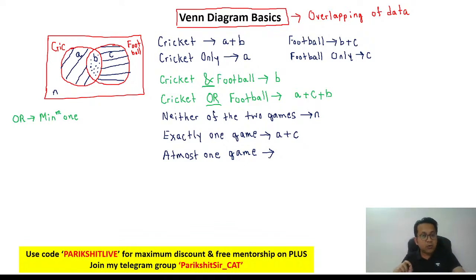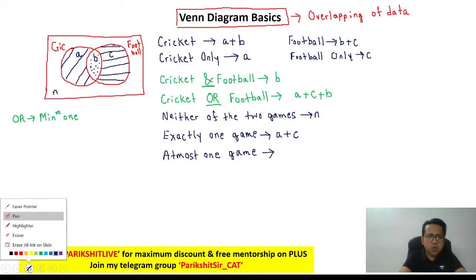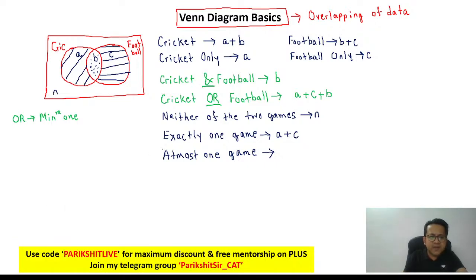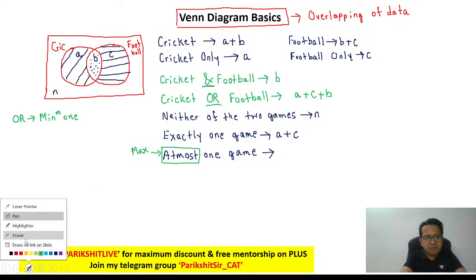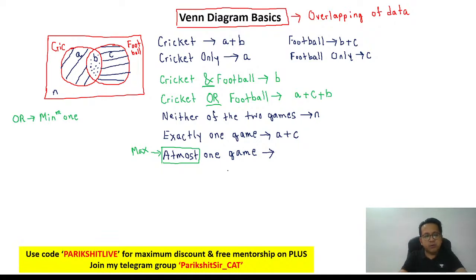Which alphabets would represent at most 1 game? Can you tell me? What is the meaning of at most? That's my first question. Can I say the meaning of at most simply means maximum? At most means maximum 1 game. Now think about it. Maximum 1 game. So if I say at most 1 game, what you are going to tell me is maximum 1 game. So it would mean 1 game, maximum 1 game.